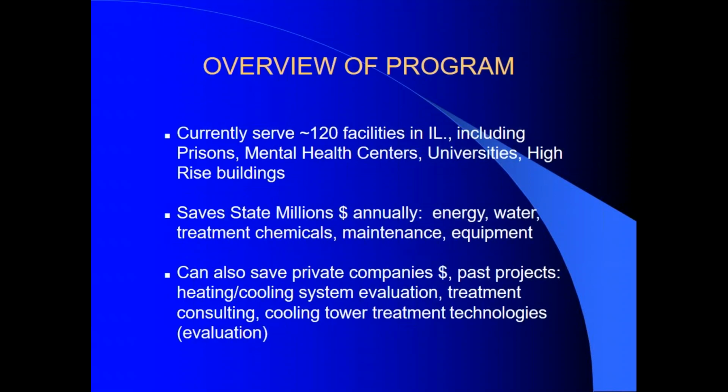Currently, we serve 120 facilities in Illinois, including prisons, mental health centers, universities, and some high-rise buildings. IWT saves the state millions of dollars each year in energy, water, and treatment chemicals, maintenance, and equipment replacement costs. We can also save money for private companies. We have evaluated heating and cooling system treatment programs, provided treatment consulting, and evaluated cooling tower treatment technologies.